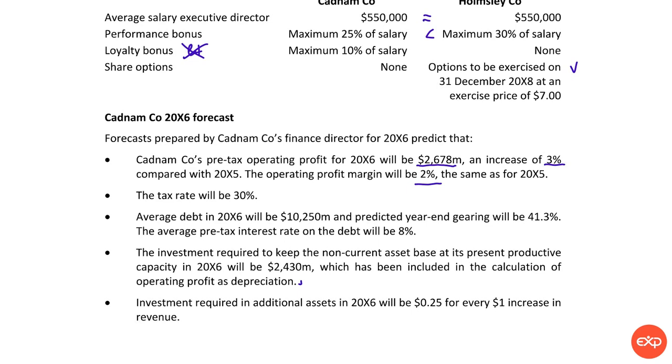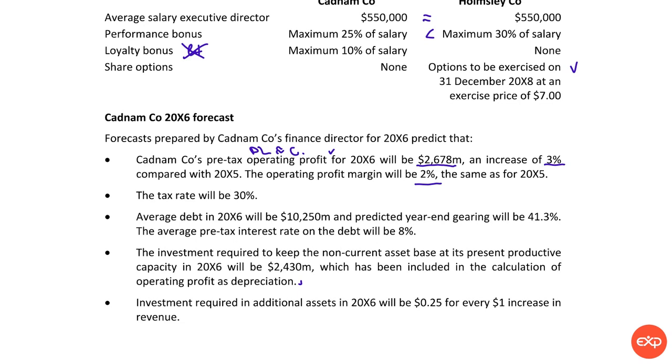Okay, so this means that operating profit that we have, which is usually a profit and loss item, so it's not a cash item. For us, it's more or less about cash, because the non-cash expense, depreciation, is actually the same as the payment from the company for keeping up with that non-current asset base.